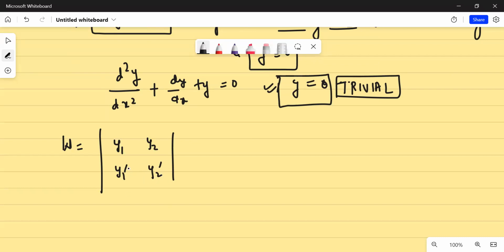That is, if I know that my functions y1 and y2 have a common point of extrema, because this x naught happens to be an interior point of I, and if it satisfies this, the necessary condition for existence of extrema, if the function is differentiable, is that the derivative at that point should be zero. So if y1 and y2 have a common point of extremum, then my Wronskian would be zero, implying y1 and y2 are linearly dependent. Implying that if y1 and y2 are linearly independent, they cannot have a common point of extremum.